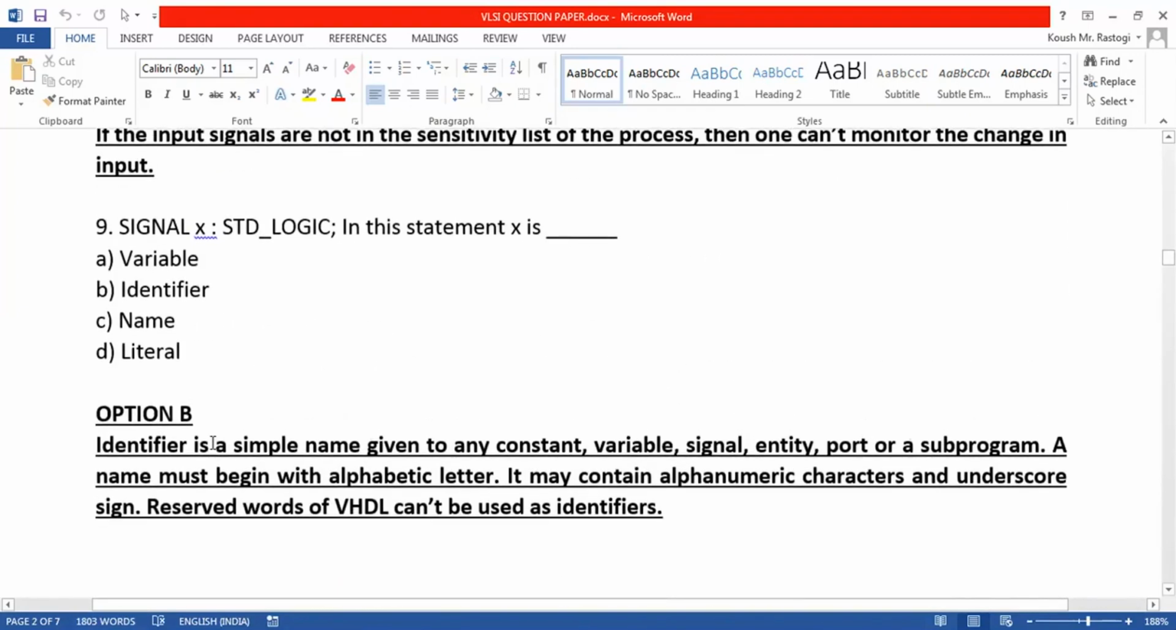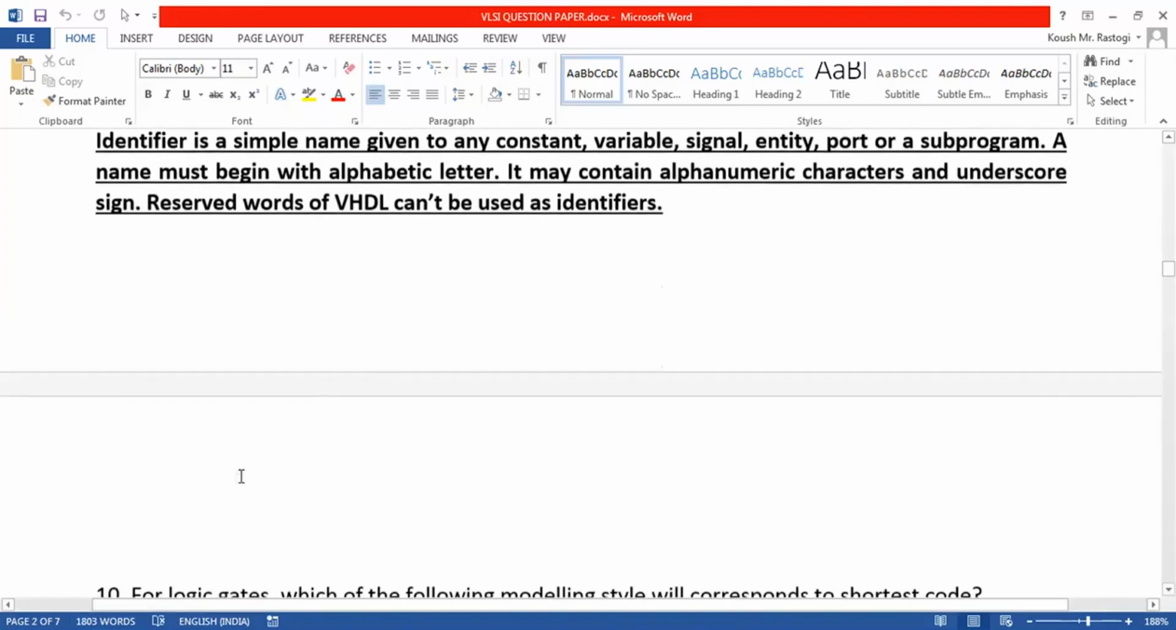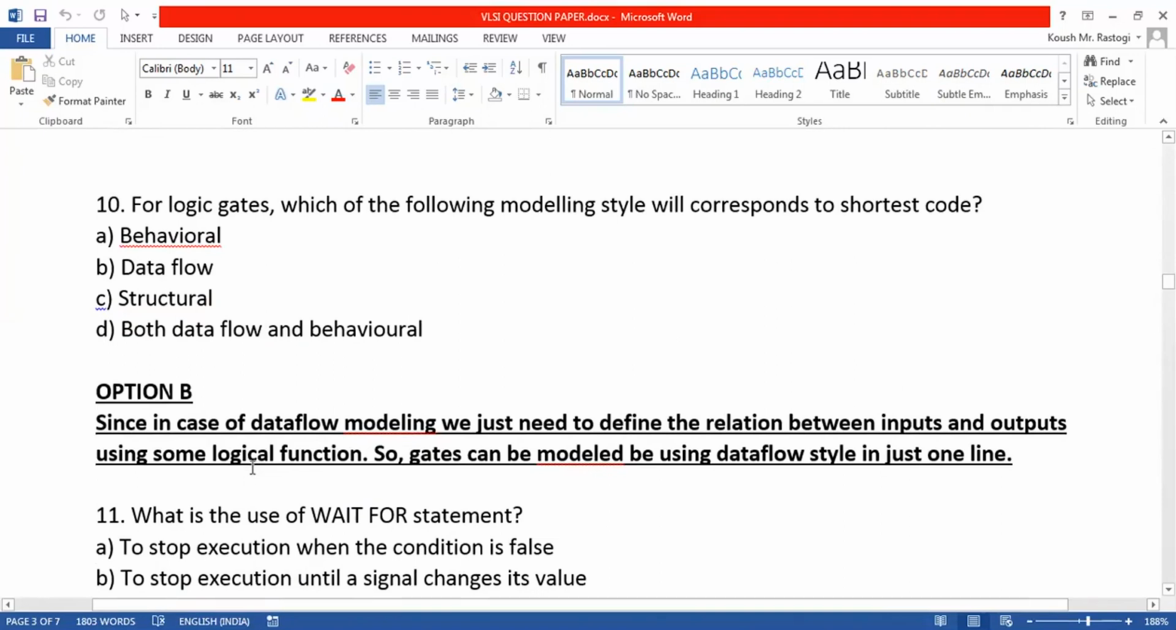Next we are given a VHDL statement, signal X is of type std_logic. In this statement, X is an identifier. An identifier is simply a name given to any constant, variable or signal to identify it, and it must begin with an alphabetic letter. Also, reserved words of VHDL can't be used as identifiers.